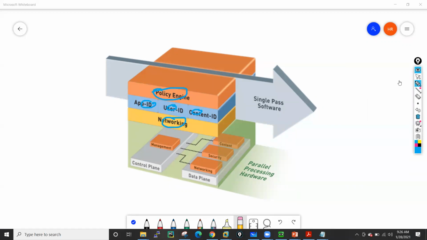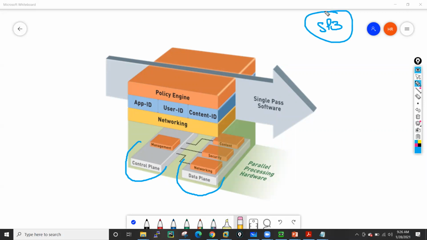And why are they able to perform these activities parallelly? Because Palo Alto has parallel processing hardware, and there is no firewall which has this kind of architecture as of now. Okay, so what Palo Alto has done for parallel processing hardware is divide the hardware into two parts.